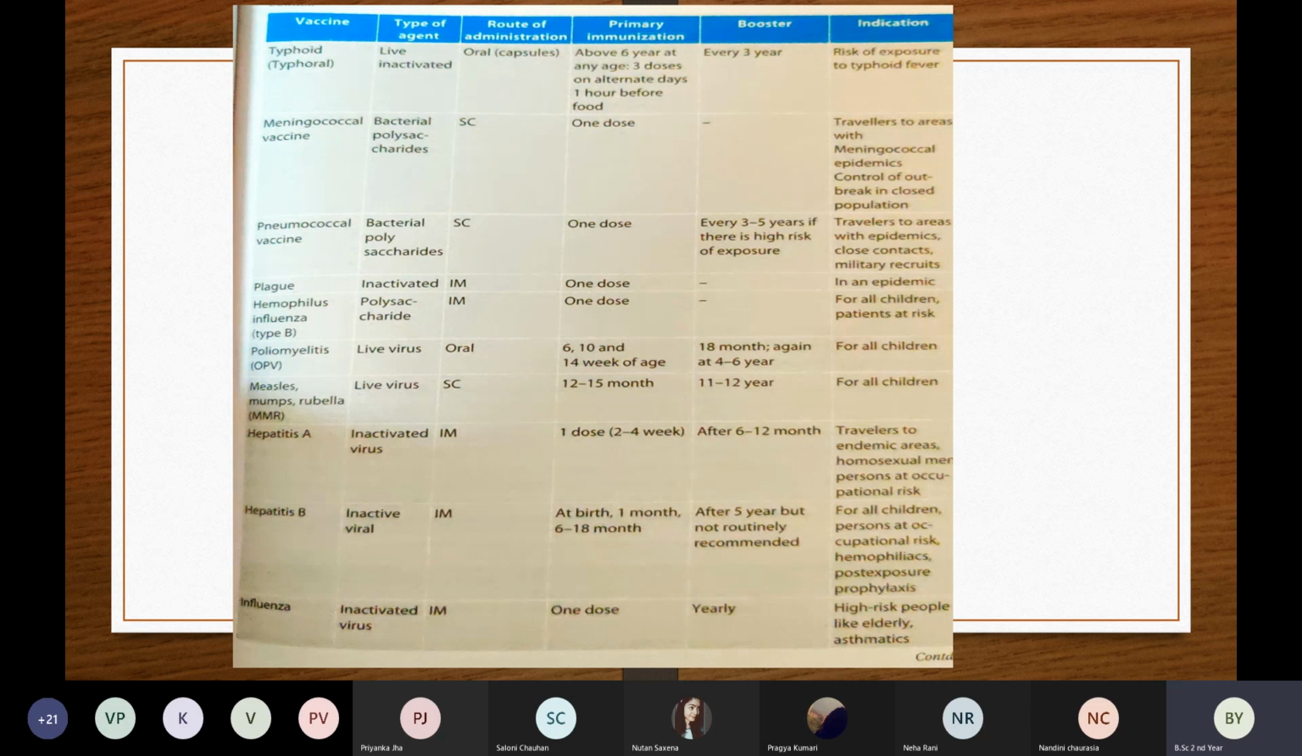And the route of administration is oral. Whenever you see OPV, इसका मतलब है oral polio myelitis vaccine. Then there is also IPV. IPV means we give it by injection. So this is the oral polio vaccine, made from a live virus. It is given through oral drops. Primary immunization is at 6, 10, and 14 weeks of age. Then booster dose is at 18 months and also at 4 to 6 years again, and indication for all children.